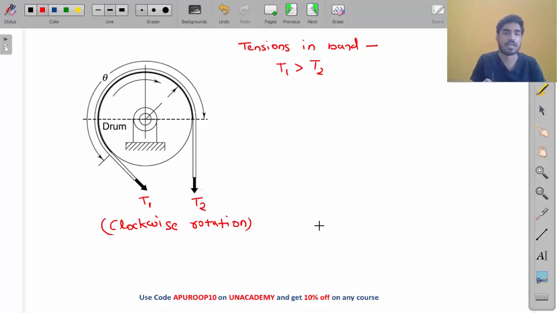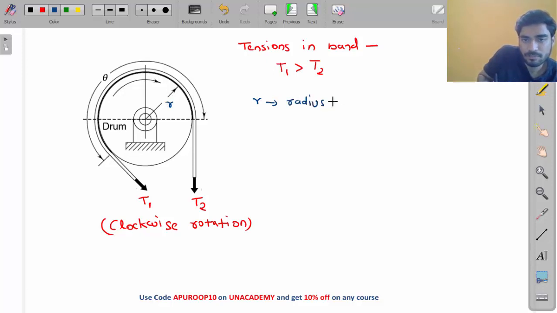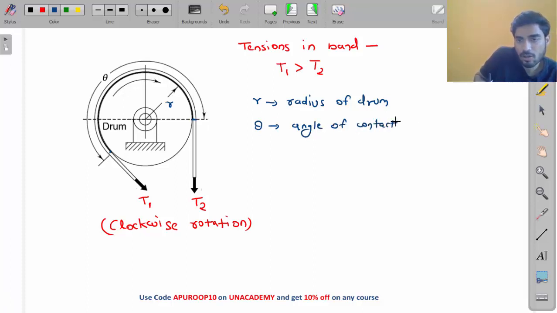Okay, my friend. Now let's say R is the radius of the drum. This theta, from this end to this end, is known as the angle of contact, my friend. It is also known as the wrap angle, and it must be in radians.